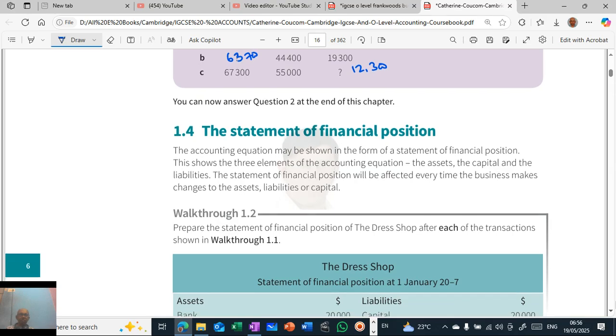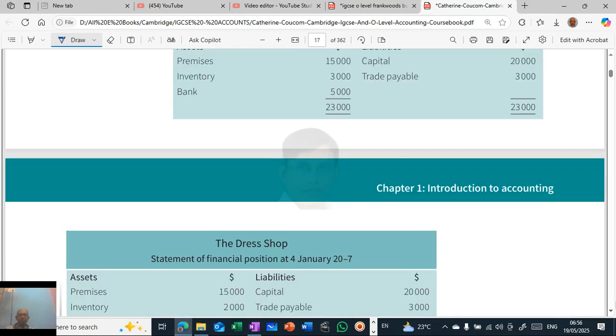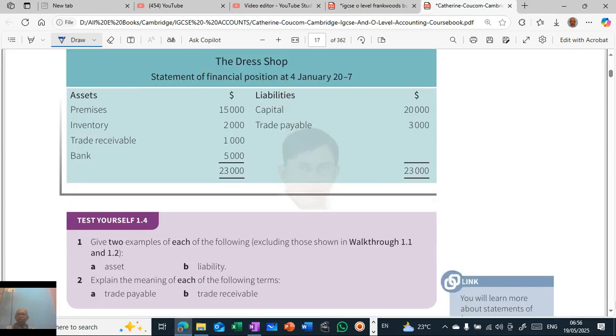Okay. Then, give two examples of each of the following, excluding those shown in 1.1. For asset, other than these means cash. Cash is not mentioned here, so cash can be one example. What can be the other example? Furniture is not here, right? So furniture. Here, what is another example of liability? Bank loan.